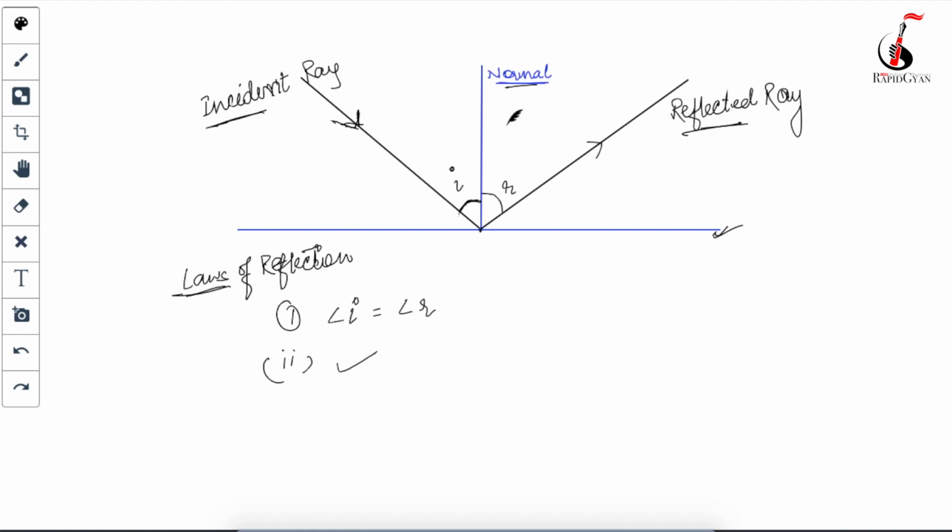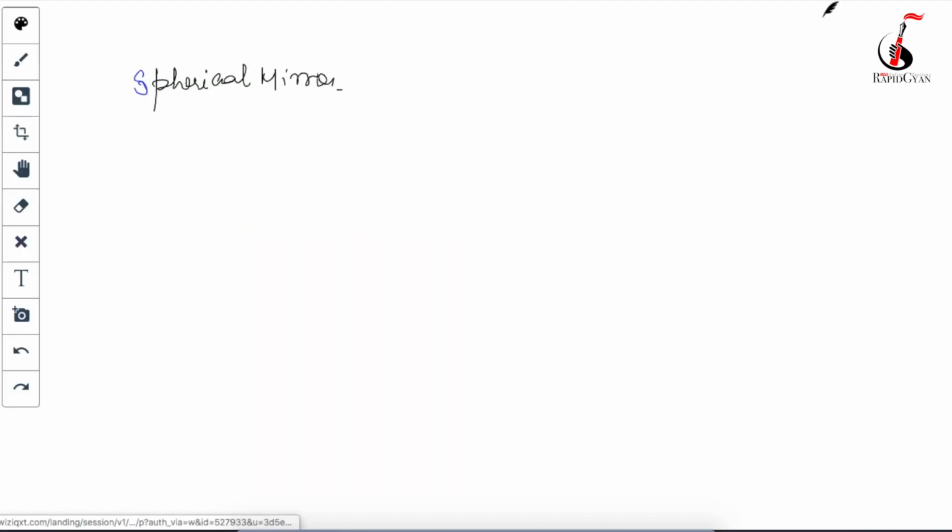Even though these laws of reflection will be applicable in the spherical mirrors, what will happen if the shining surface of the object, because this one is the shining surface, correct, is curved? So simply you can say that a mirror whose reflecting surface, or the shining surface, is curved or spherical, is called a spherical mirror. I will explain you guys, don't worry.